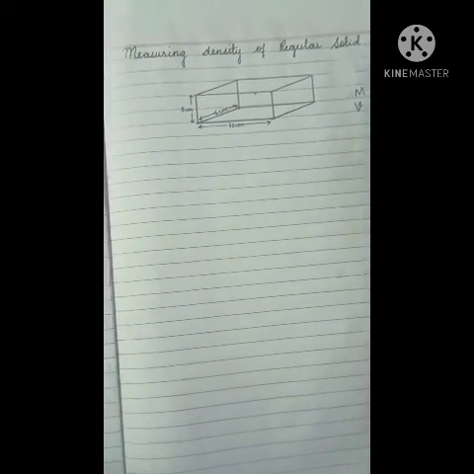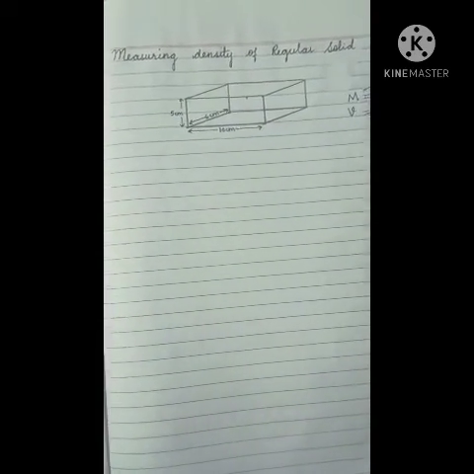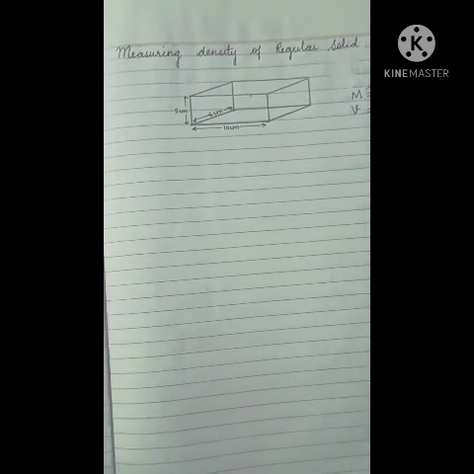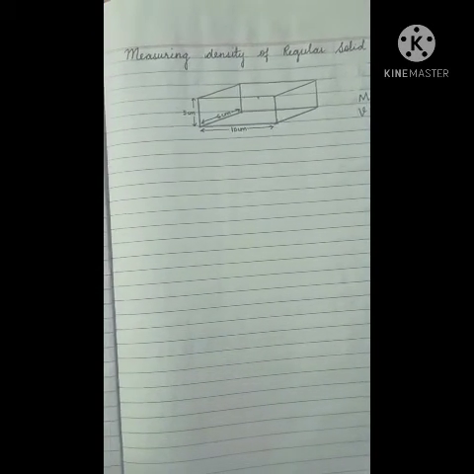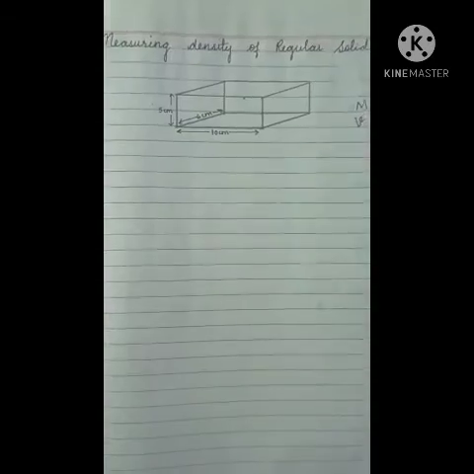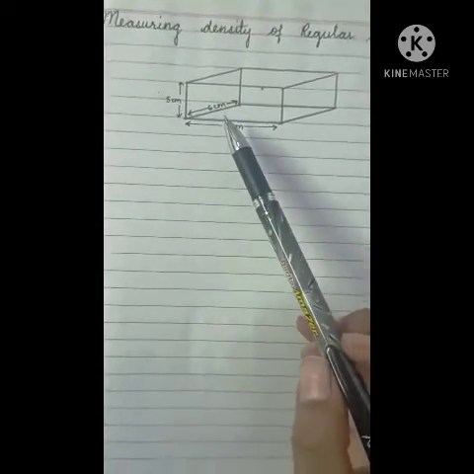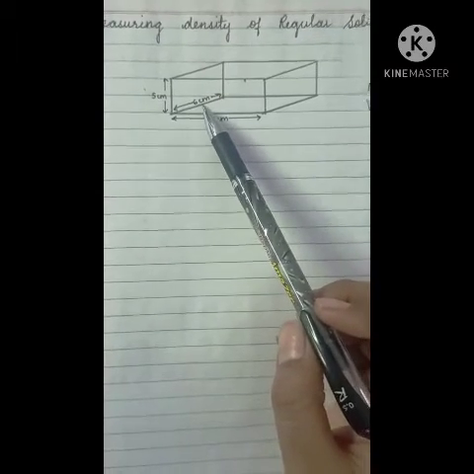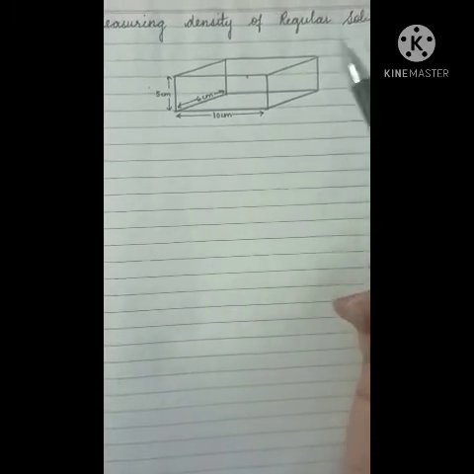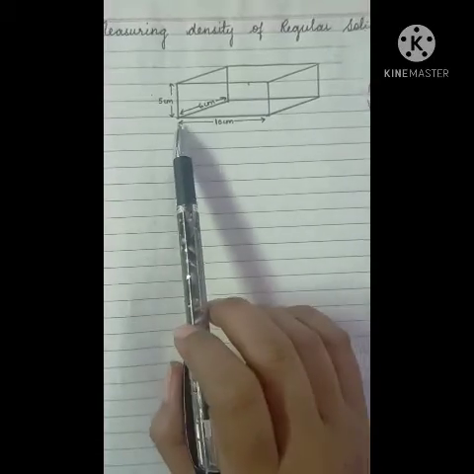Suppose we have a wooden box and we have to find out its density. We can measure the dimensions of this wooden box by a ruler.